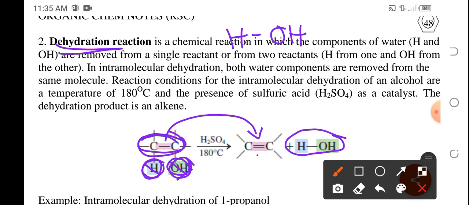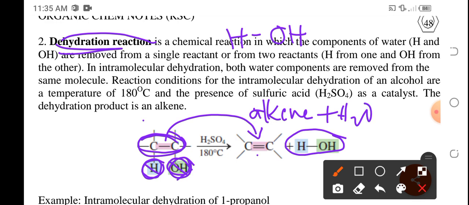This dehydration reaction is eventually the opposite of the hydration reaction in alkene actually. Okay, so during the dehydration reaction of an alcohol, we are going now to produce an alkene. So this is the alkene with double bond and a side product of water.